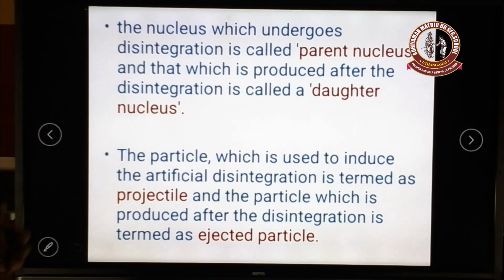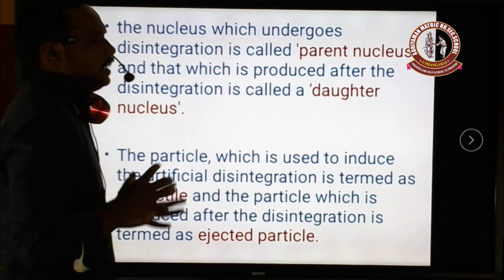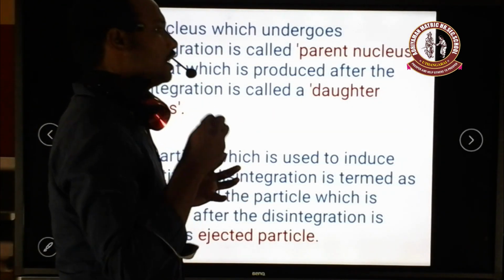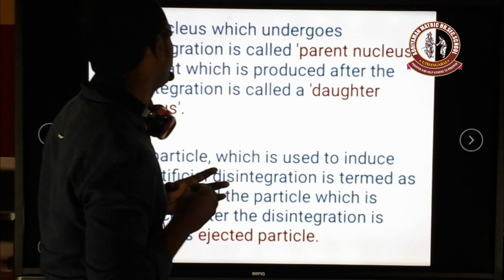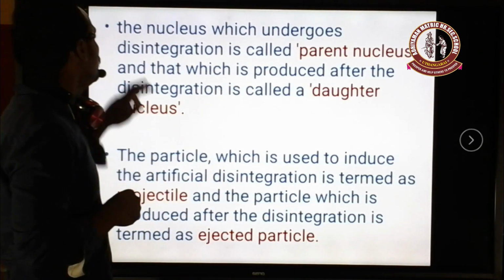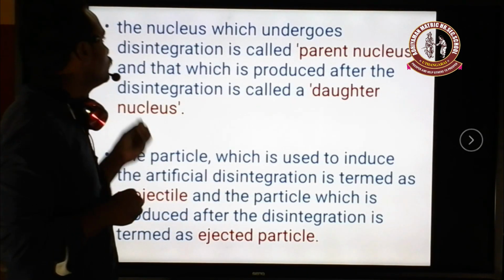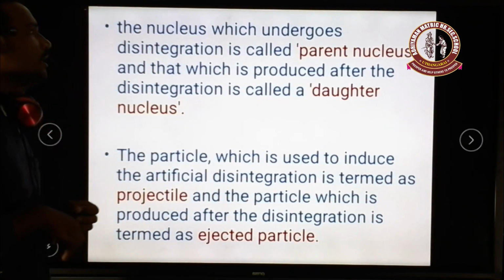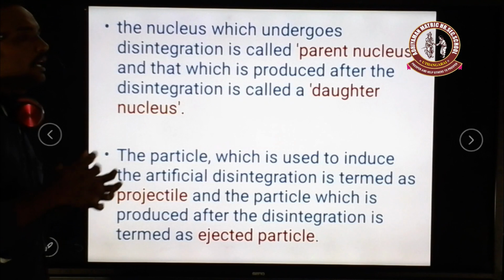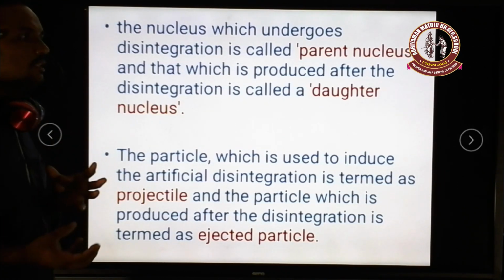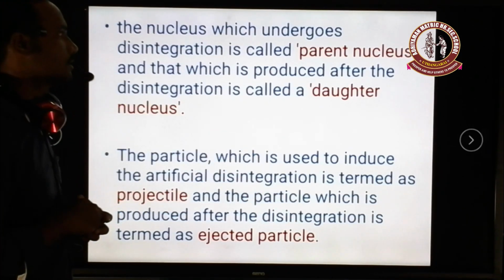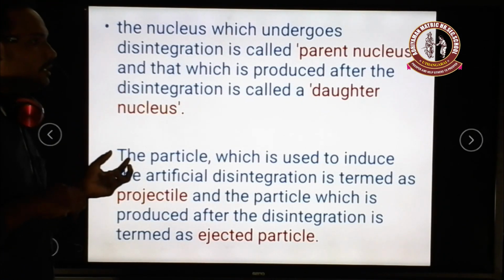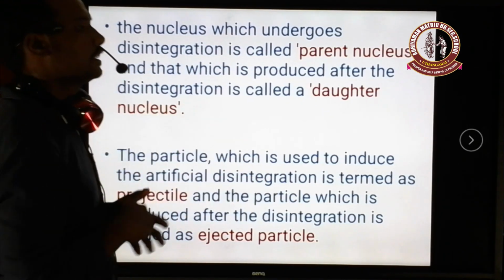Okay, then before entering the equations, we must know some elementary ideas and names used in the equations. The nucleus which undergoes the disintegration process is called the parent nucleus, because only the parent nucleus enters the disintegration process.